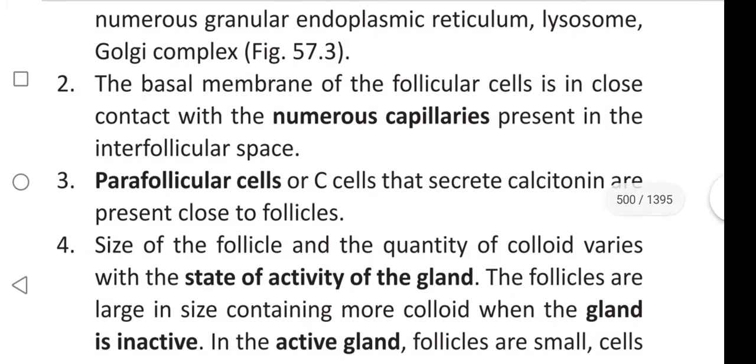Parafollicular cells are C cells that secrete calcitonin and are present close to follicles. Calcitonin is secreted from which cells? These are secreted from parafollicular cells. Are these close to or far from follicles? These are present close to follicles.